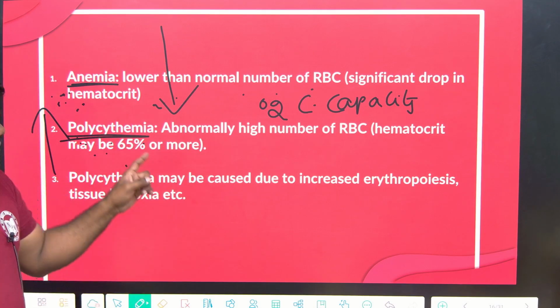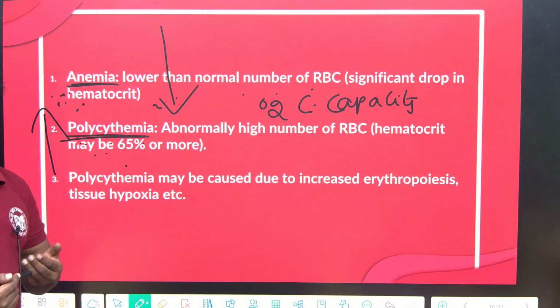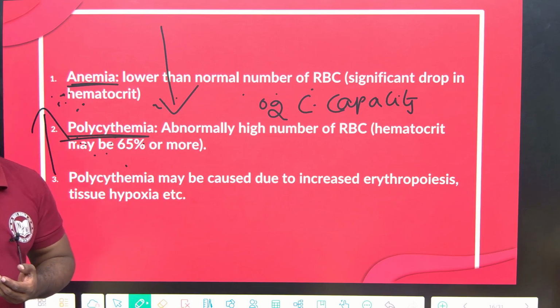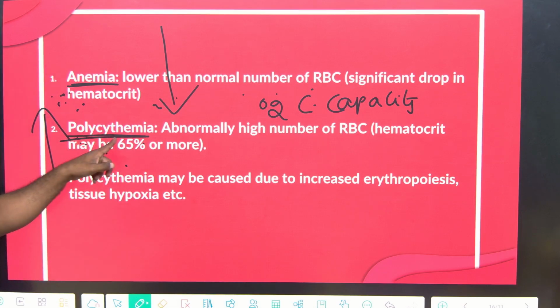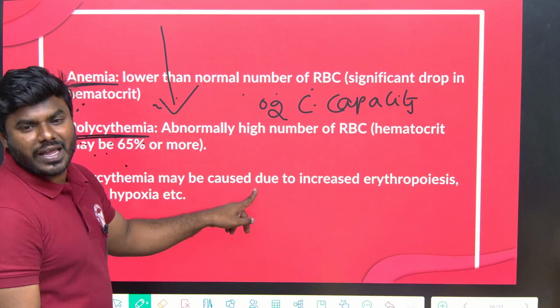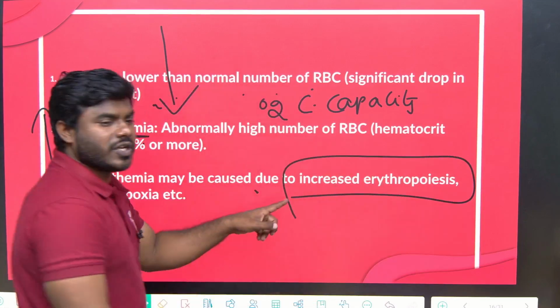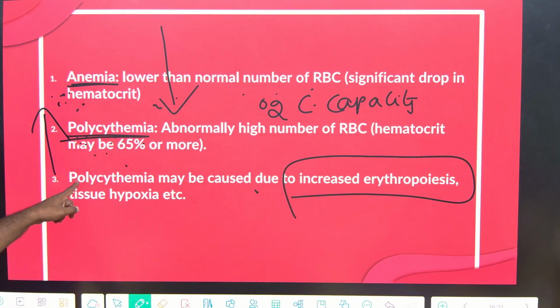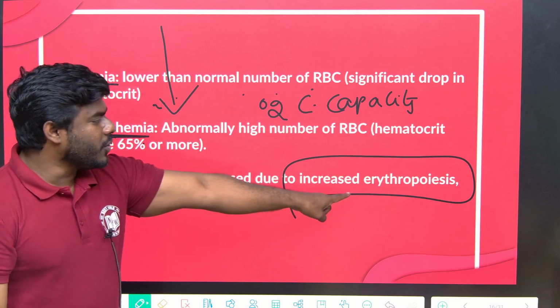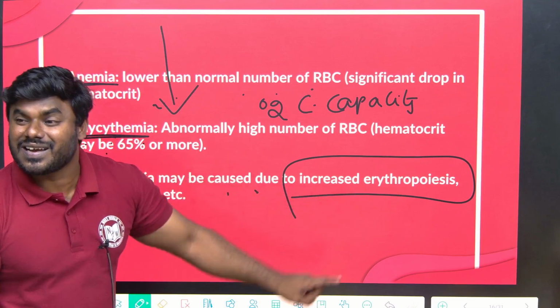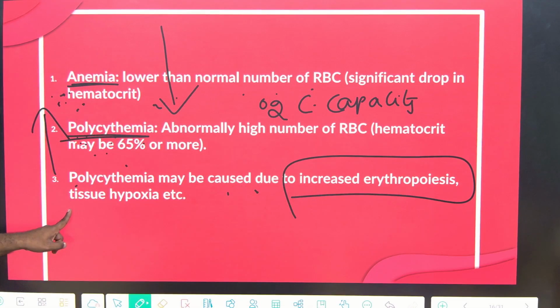Now again the question: polycythemia is mostly possible in males compared to females. Why? Because polycythemia means excess RBC. Where is excess RBC present? In males, because of the presence of testosterone. Correct? So polycythemia may be caused due to increased erythropoiesis. And there is one more possibility. This is also a question.